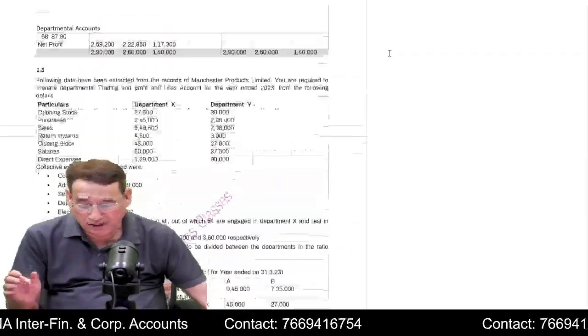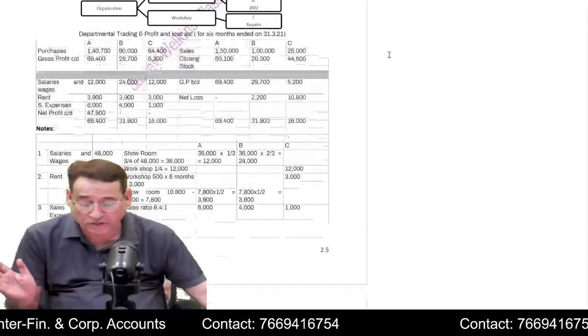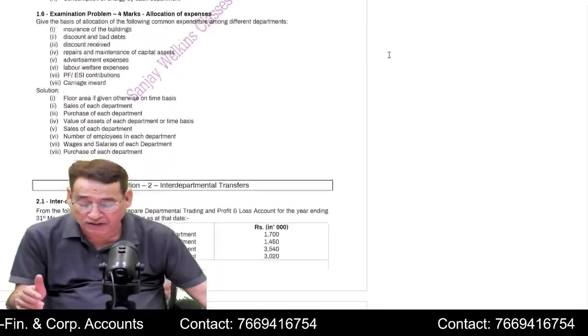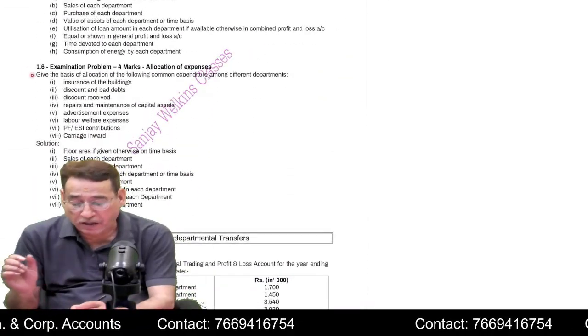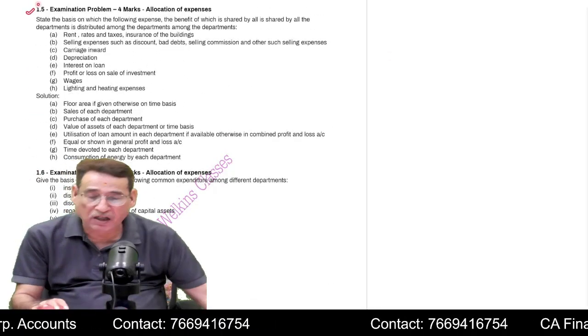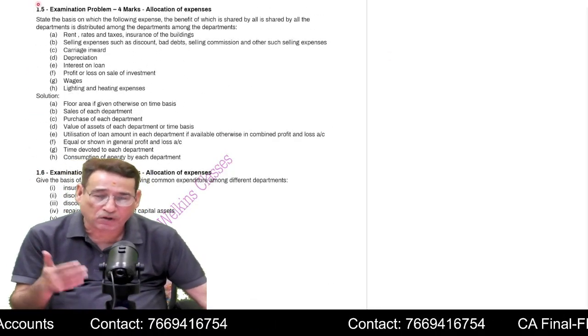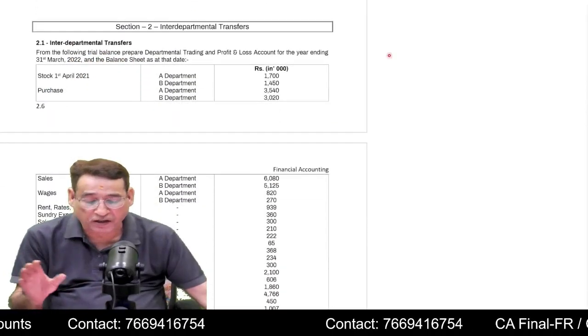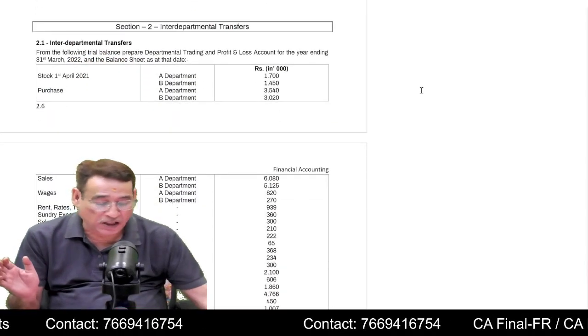So this is your first topic as far as this particular chapter is concerned, and all these questions are very simple. But importantly, you can expect questions like 1.6 and 1.5. Generally, you will be given some item and you will be asked on what basis you are supposed to divide it. Coming over to the interdepartmental transfers.